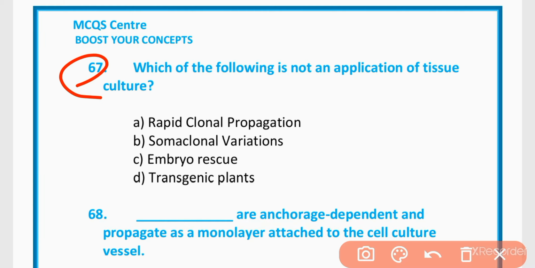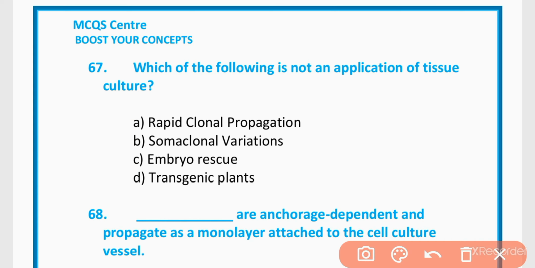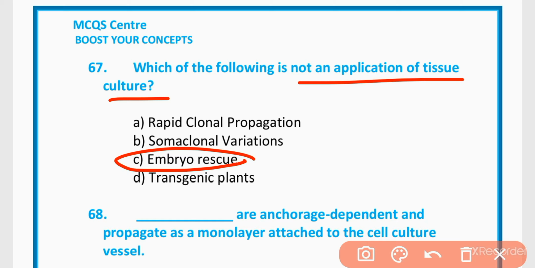67. Which of the following is not an application of tissue culture? Rapid clonal propagation, somaclonal variations, embryo rescue, transgenic plant. The correct option is option C. Embryo rescue is not an application of tissue culture.